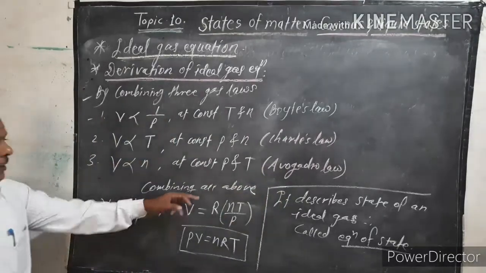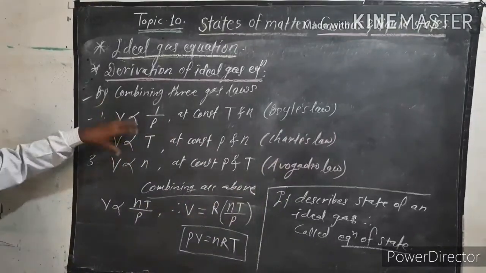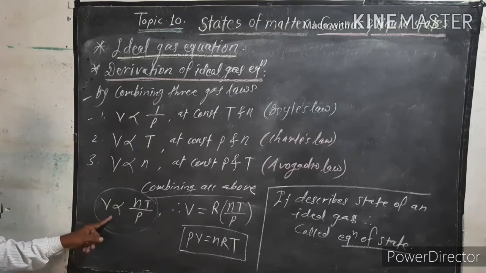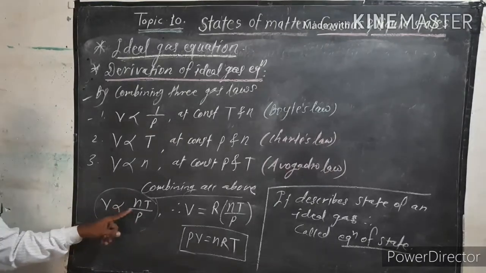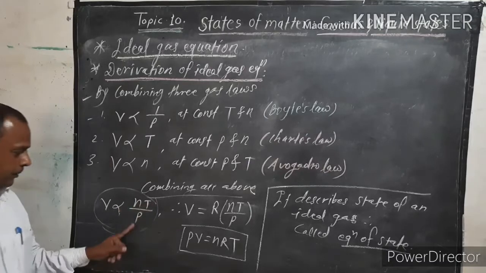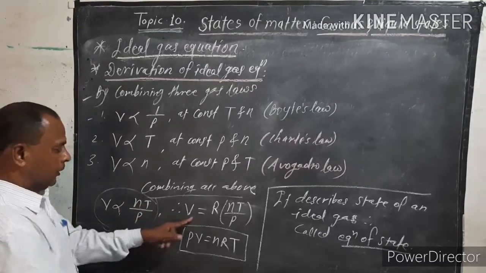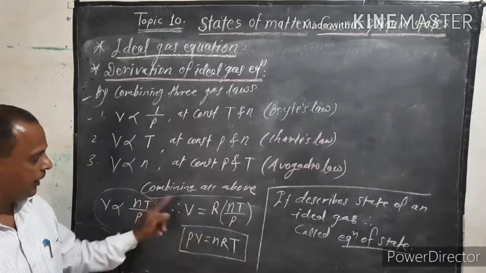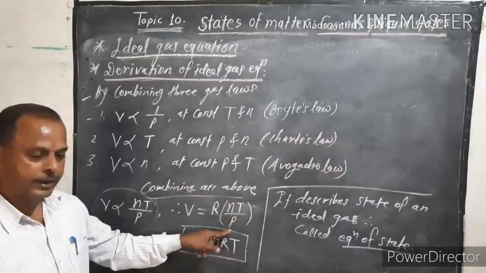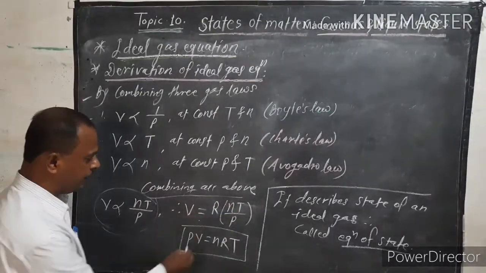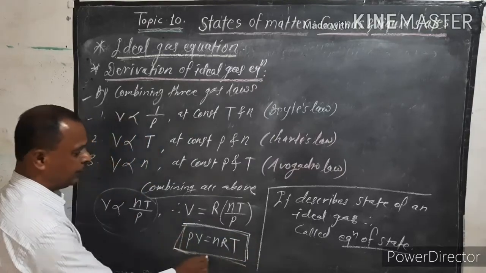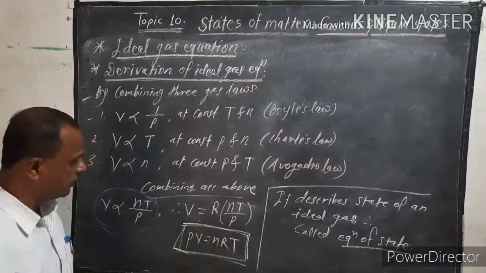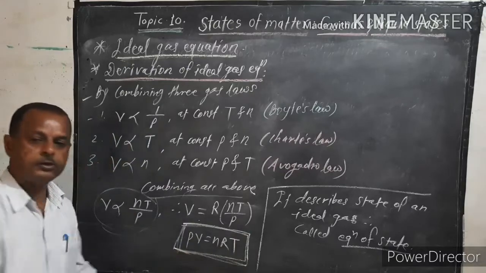By combining all these three laws, we get a proportionality: volume is directly proportional to nT upon P. By introducing the constant, the gas constant R, the equation becomes V equal to R into nT upon P. Rearranging this equation, you get PV is equal to nRT. Pressure into volume is equal to n into R into T. So this is called the ideal gas equation, PV equal to nRT.